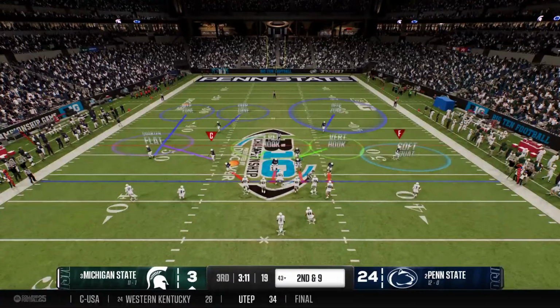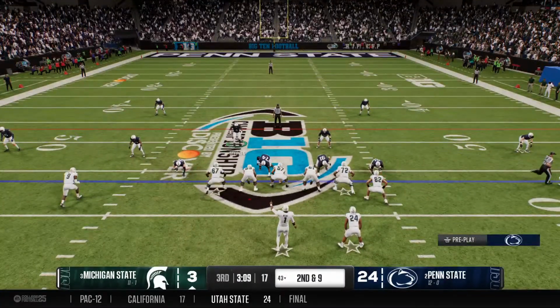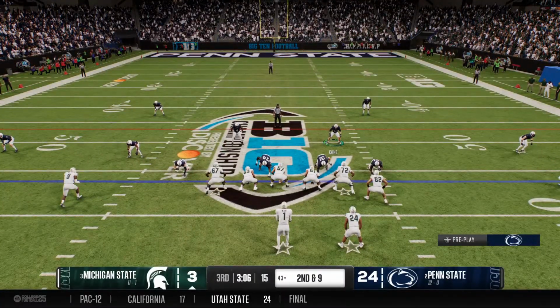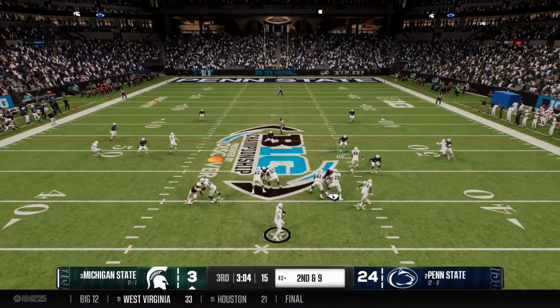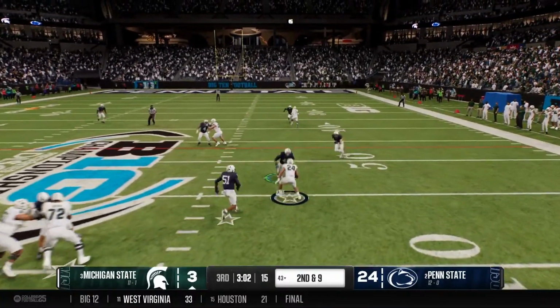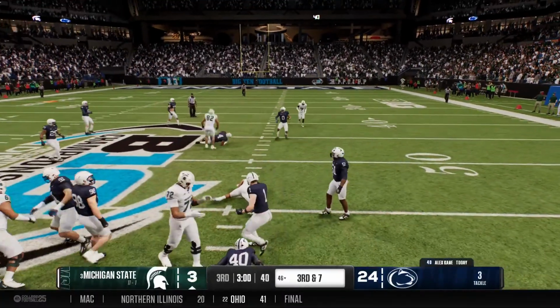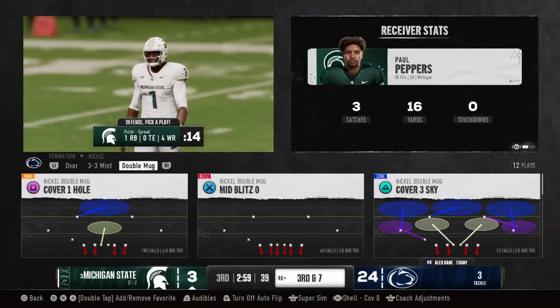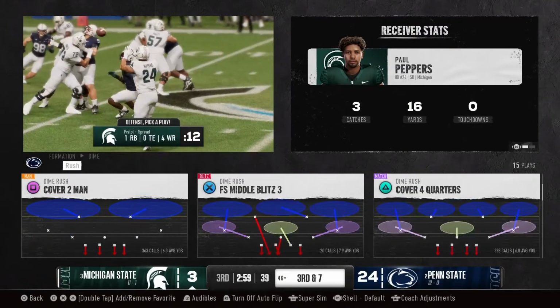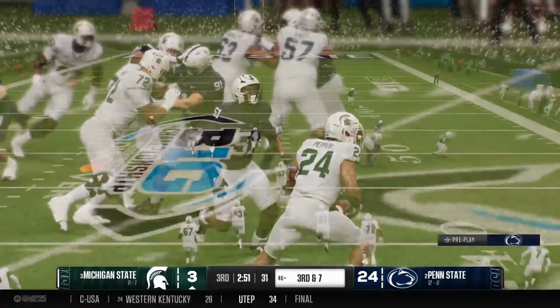You know, in the era that we live in right now, everybody wants to spread the field around, try to create space, try to create one-on-one matchups, and the defense has countered over the years by trying to play out wide. But here's a great example. The defense has the ability to play wide, but still be solid at the line of scrimmage and not give up big run plays. Third down.